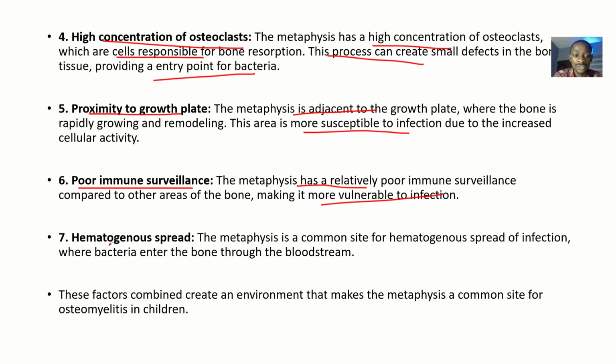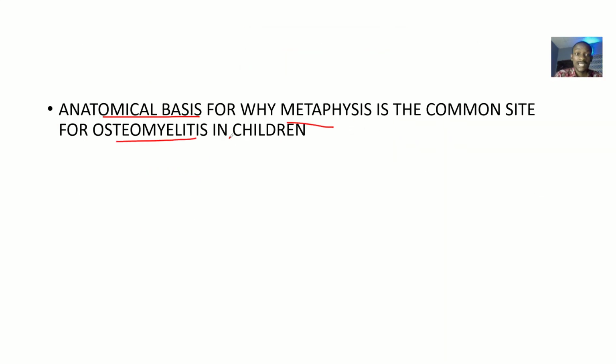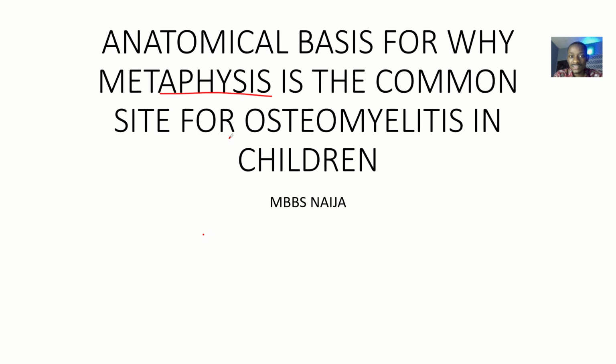Then hematogenous spread. The metaphysis is a common site for hematogenous spread of infection, where the bacteria enter the bone through the bloodstream. So this is just, as a student, you break down all your points to the minimal level. This is still related to blood supply. It has a high blood supply, so if bacterial infection gets into the blood, it goes there more. So that's it about the anatomical basis for why the metaphysis is the common site for osteomyelitis in children.